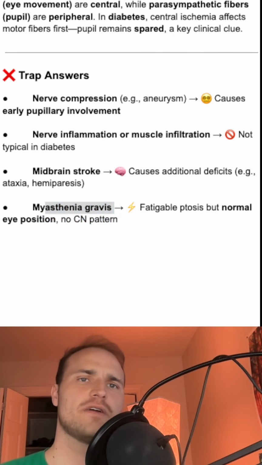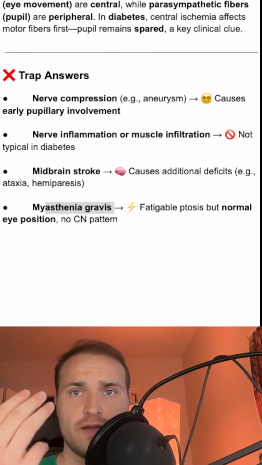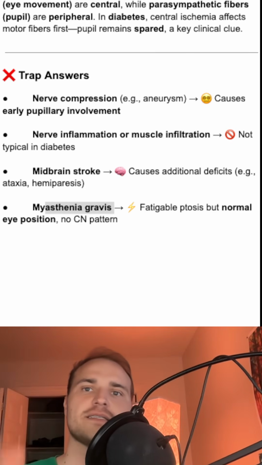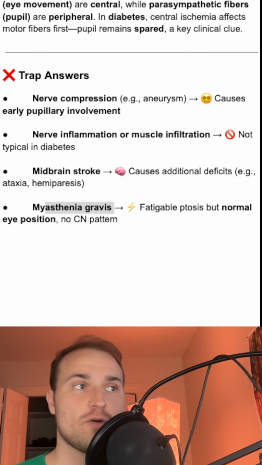Okay, so diabetic neuropathy is going to involve cranial nerve 3, predominantly the central ischemia, so the somatic nerve fibers, not the peripheral ones. So you get that down and out gaze, but then the normal accommodation reflex.